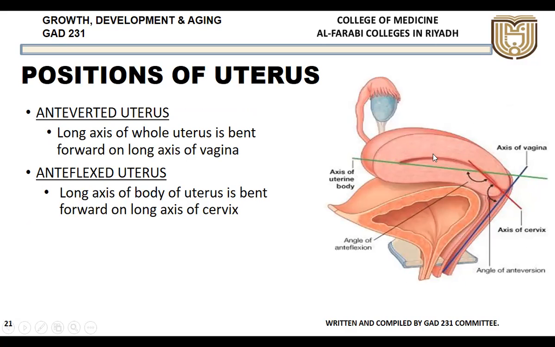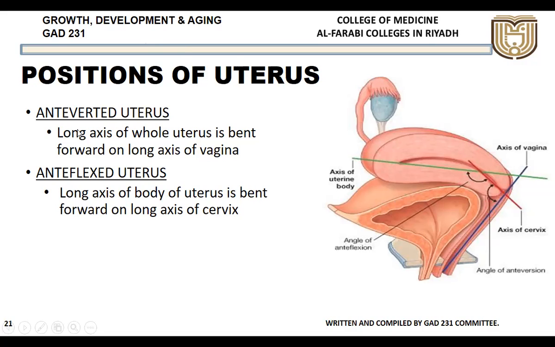Then there is also angulation between the body of the uterus, the green line, and the long axis of the cervix. This is more obtuse. This is the angle of anteflexion. This is called anteflexion, and this is called anteversion. So this position is said to be the normal position: anteflexion, anteversion.